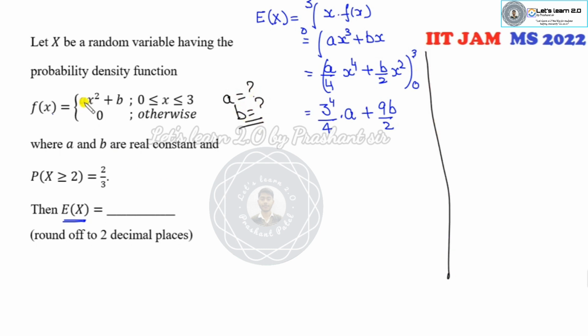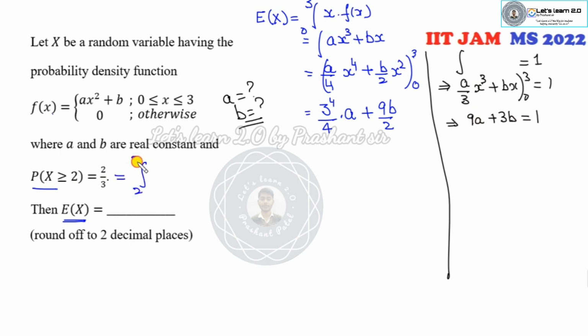So now the only target is to find the values of a and b. Fine. So first case is, we all know the integration should be 1. So the integration of this is a over 3 x cubed plus bx over the domain 0 to 3. So what is that? It's 27 over 3, 9a plus 3b is equal to 1.